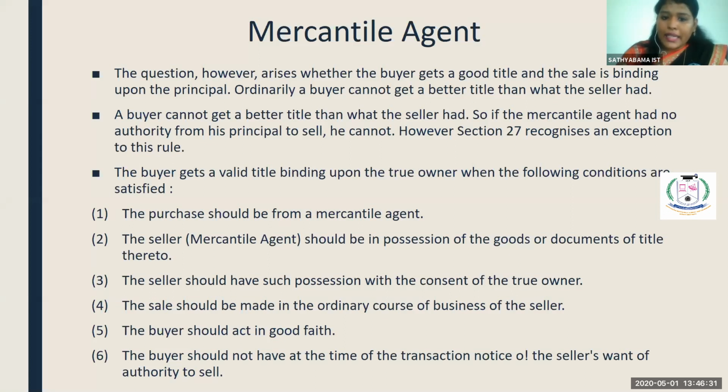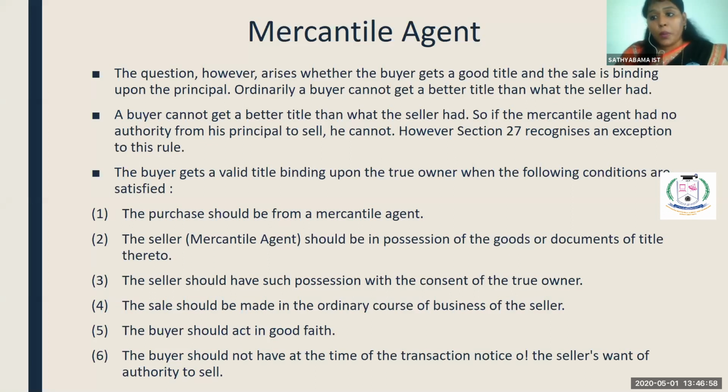The buyer gets a valid title binding upon the owner, and section 27 speaks about the exemption. Generally you will get a clear title if you are not aware of the existing fact, but 27 is an exemption to this rule, which says that the purchase should be from a mercantile agent.